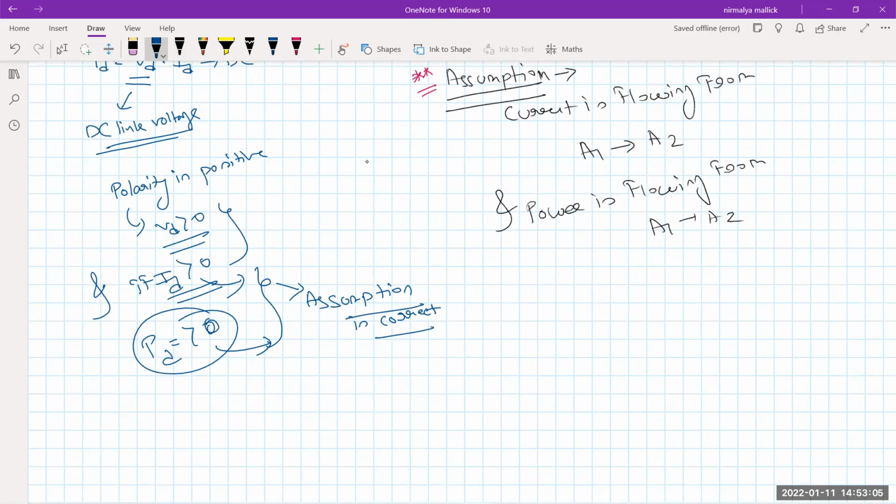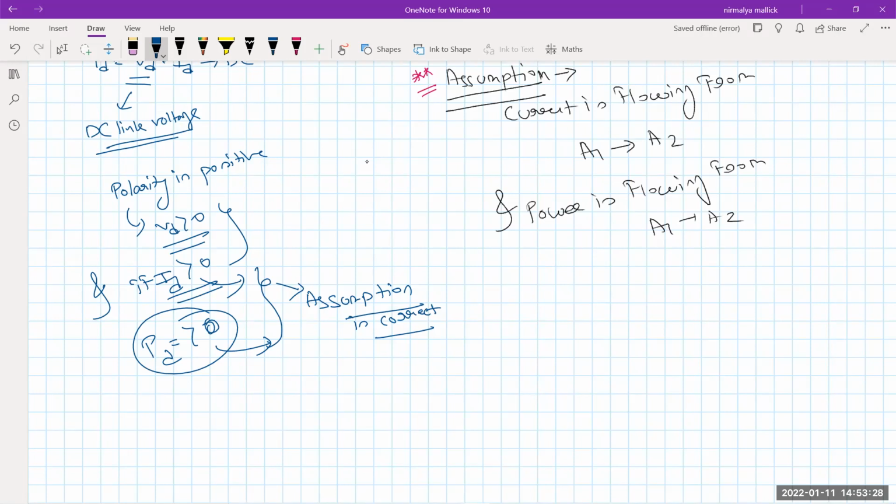If ID is negative, that means the direction of current is the opposite of what we have assumed. If power is negative, that means what we assumed, that the power is flowing from this side to that side, is wrong, because we are getting negative power. That means the power direction is opposite to what we have assumed. Fine.